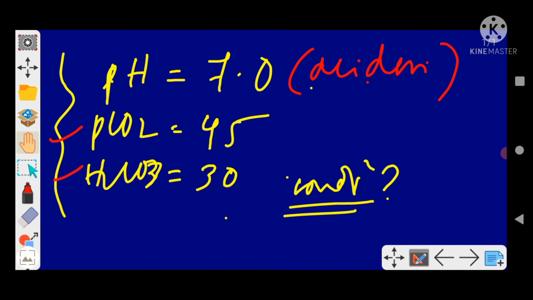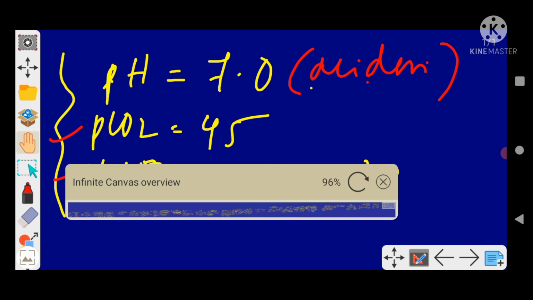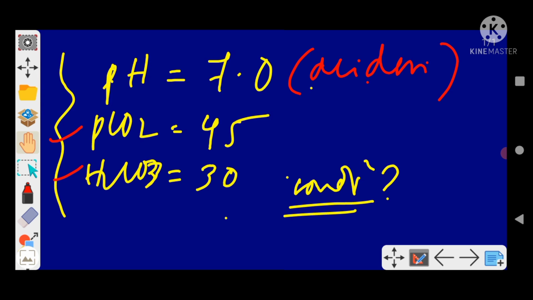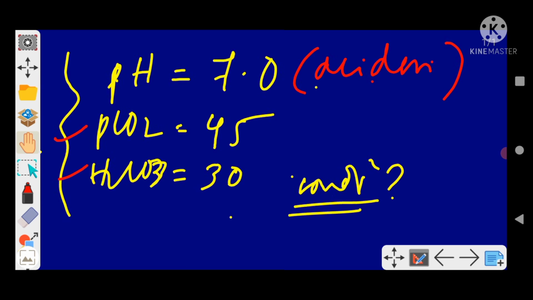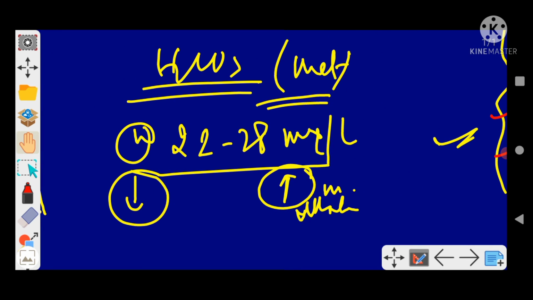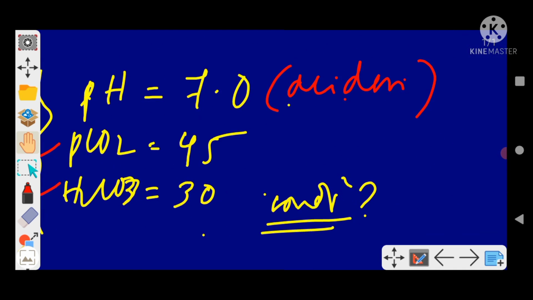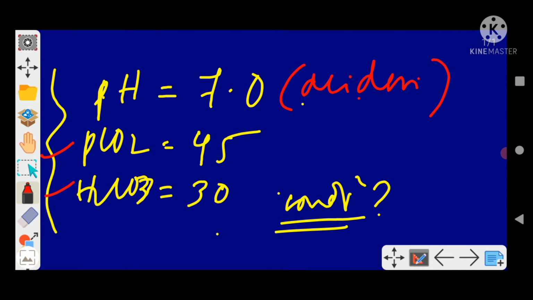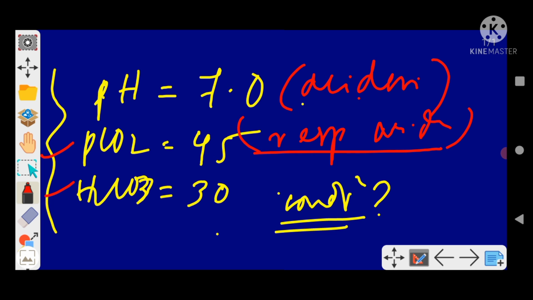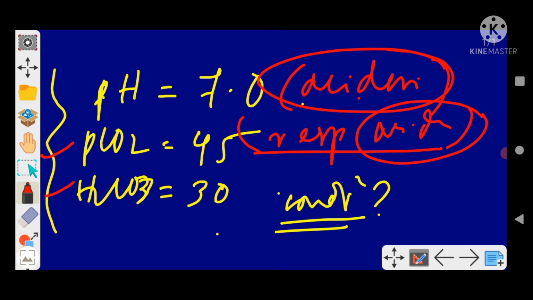Also we will look at the bicarbonate. Bicarbonate is given here as 30, correct? And I told you that if bicarbonate is more, it is metabolic alkalosis, is it not? So in such a scenario, this much I understood: this is respiratory acidosis. This fits, because this is an acidosis condition. And this one is metabolic alkalosis.